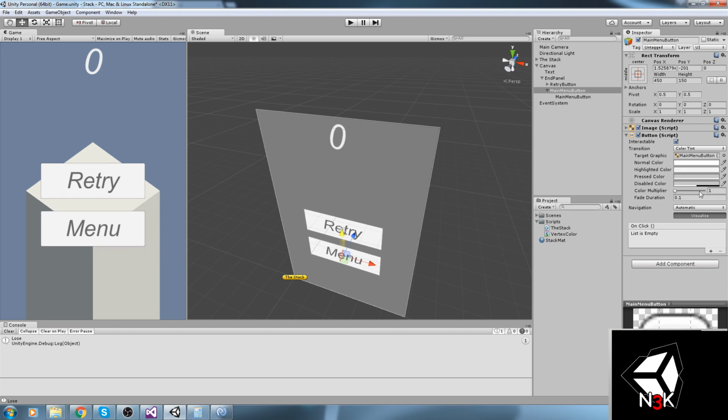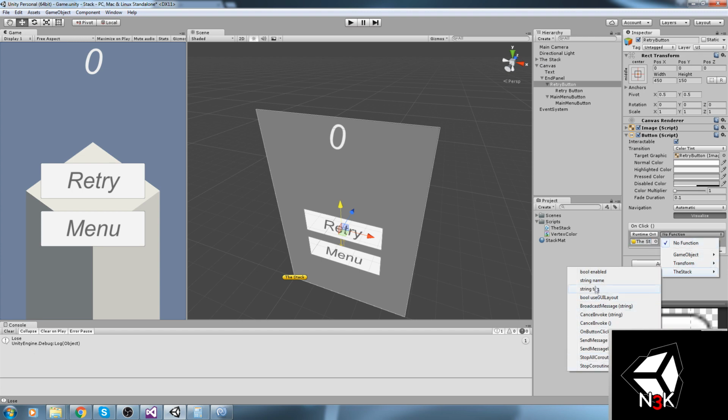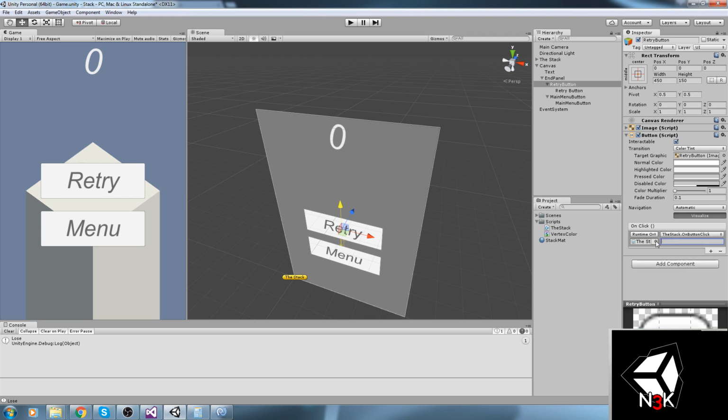Okay, and then finally what we need to do is actually go on every single one of those. So the retry button, on the button component, there is this onClick event down here that we can simply put the stack inside of. So the stack like this, we go under the stack, then there is a function called onButtonClick. And we go to the game scene, which is the actual scene.